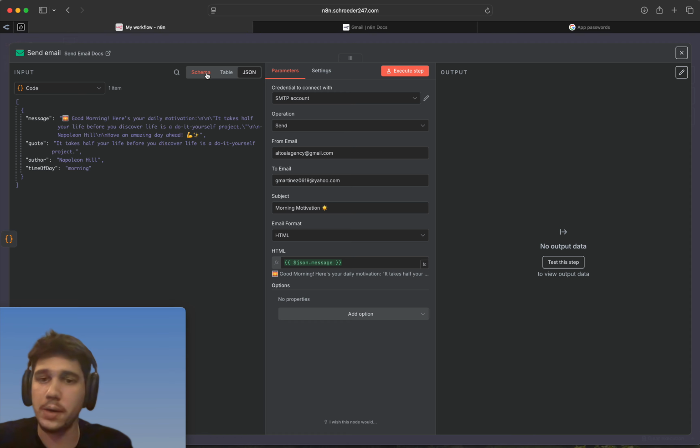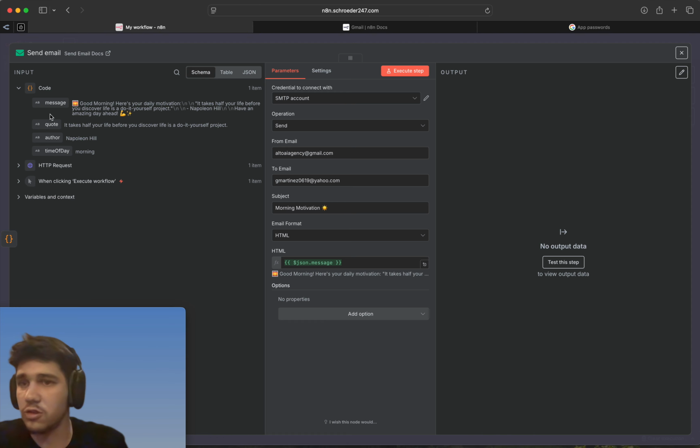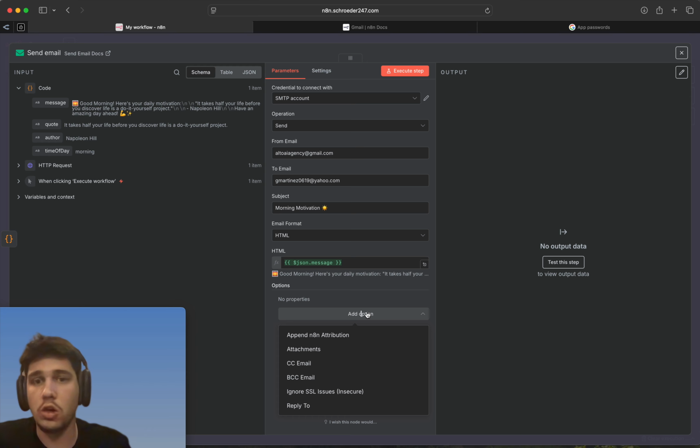I don't know the word for it, but basically that's all you have to do: just grab your message, drop it into the body of the HTML, and then you're going to want to come down here, because if you don't do this, every time you send an email, if it's to you or to a friend, client, family member, whatever the case may be, it's always going to pop up at the bottom. Kind of like how if you send an email from your iPhone, it'll say "Sent from iPhone." This one's going to say it was sent from n8n.